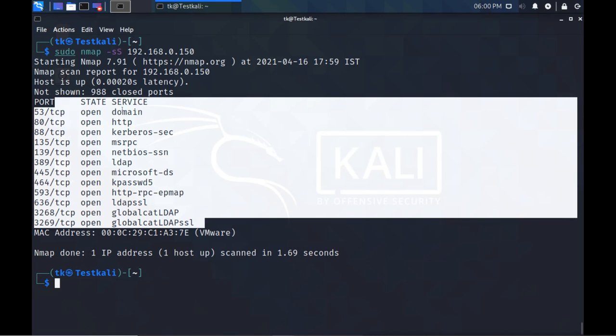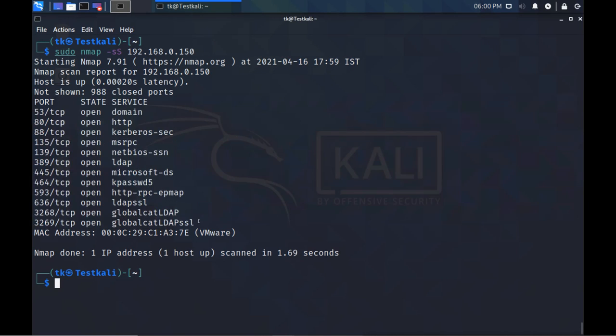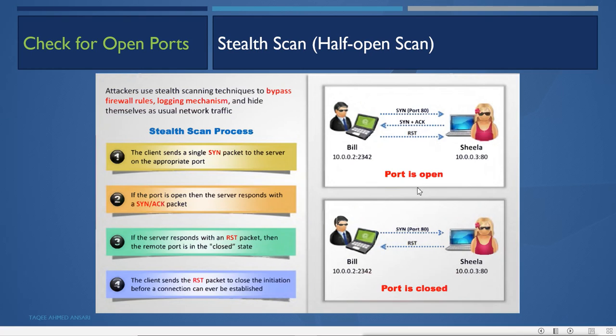It can be easily detected, but this one is not easily detected, though it shows the same result. This is one of the stealth scanning methods, but we have other stealth scanning methods also.